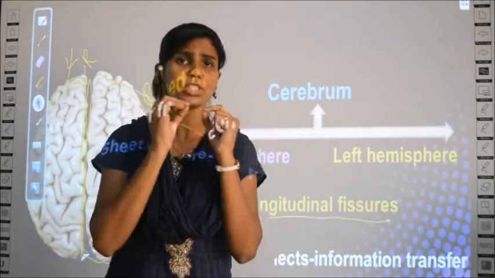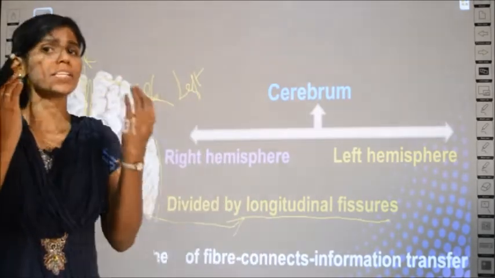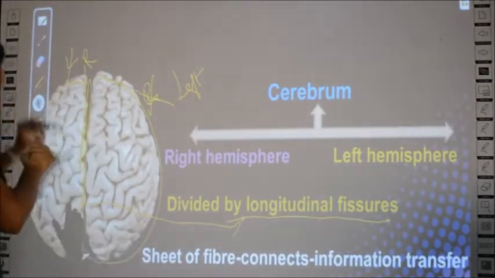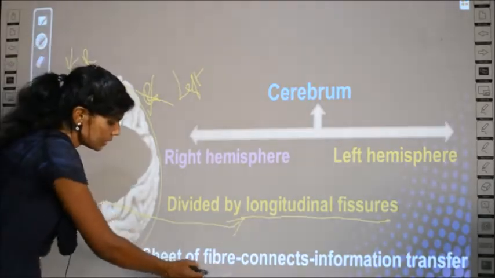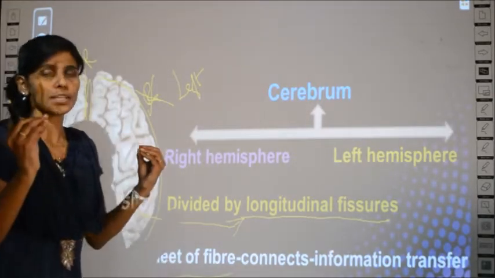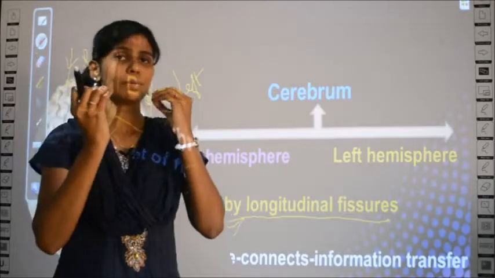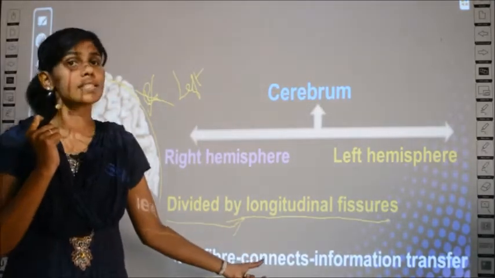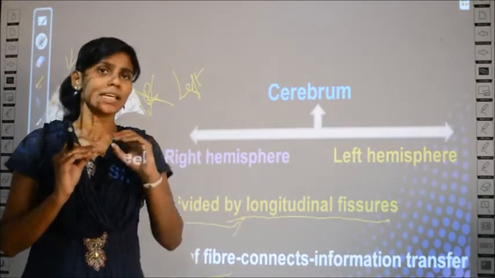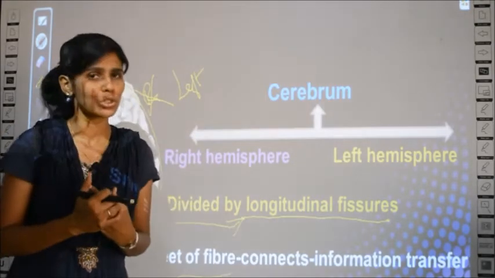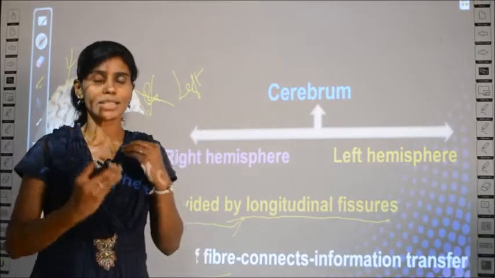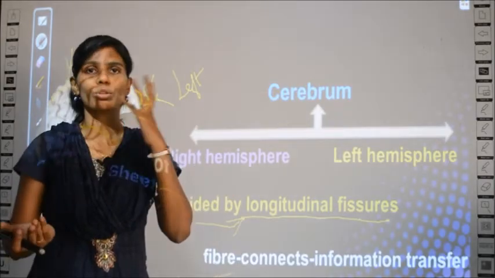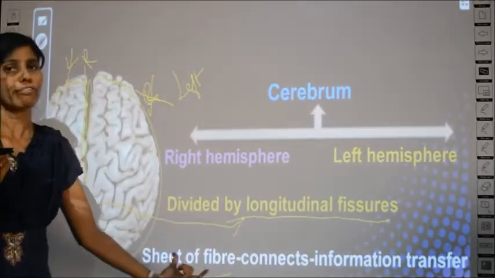There should be some connection between the two also, no? So the right hemisphere and left hemisphere are connected by a sheet of fiber. The connection between the right hemisphere and left hemisphere is called a sheet of fiber. This connects both the hemispheres as well as transfers the information. Whatever messages are carried to the brain are transferred from the left to the right or from the right to the left with the help of the sheet of fiber.